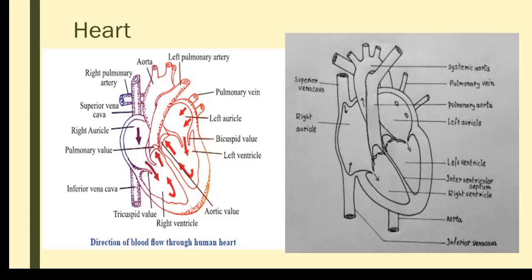You can see in the figure, the atria are the collecting upper chambers, and the ventricles are the distributing chambers. From the ventricles the blood is pumped to different parts of the body from the left side, and from the right side to the lungs. So they have to reach up to that. That is why the walls of the ventricles are thickened compared to the atria.